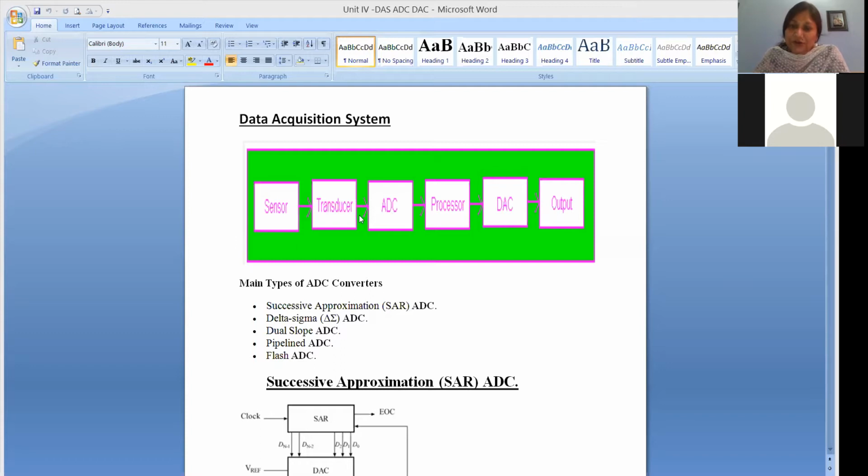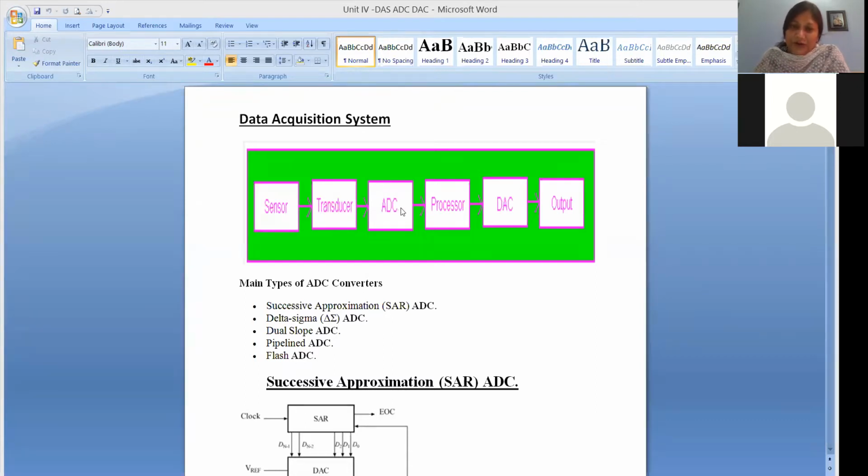So what do you need? You need to amplify the data, and there may be some unwanted signals in the data, so you need to filter them out. Amplifying and filtering the data is called signal conditioning, and this block exists between the transducer and the ADC, as we saw in the generalized measurement system. This signal conditioning block is a must in the majority of applications. Here you amplify the signal, maybe the millivolt signal to higher millivolts or to volts.